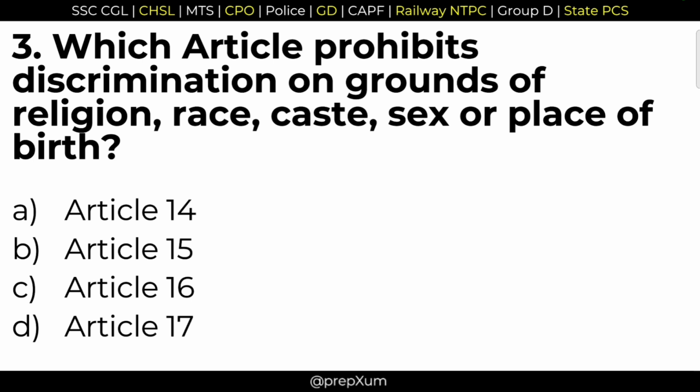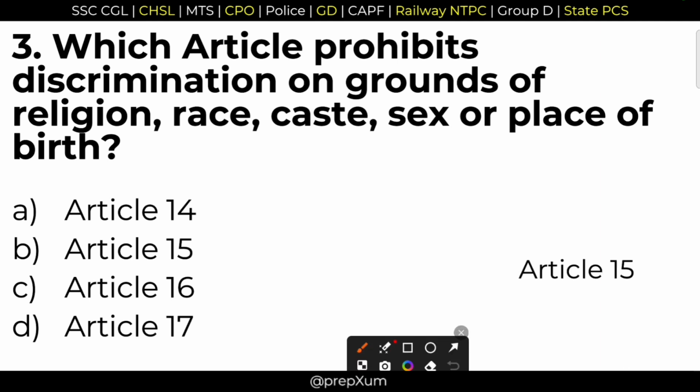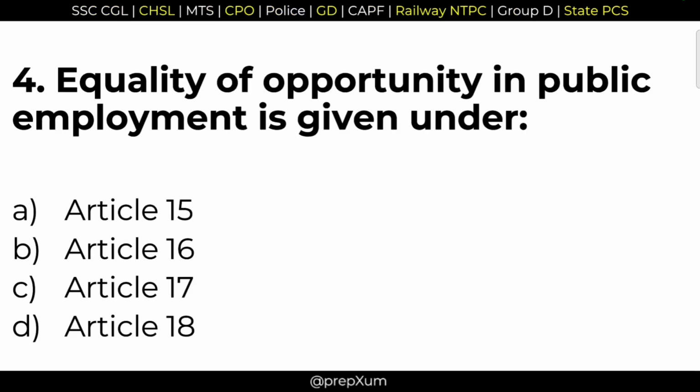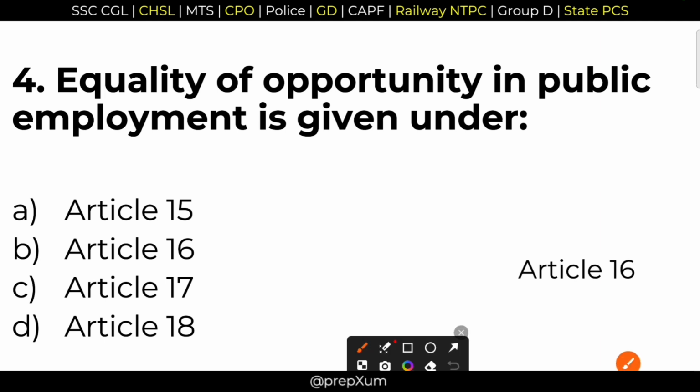3. Which article prohibits discrimination on grounds of religion, race, caste, sex, place of birth, etc.? Option B is the right answer. Article 15. All these are guaranteed under Article 15. 4. Equality of opportunity in public employment is given under? Option B. Another question from fundamental rights. Option B is the right answer.